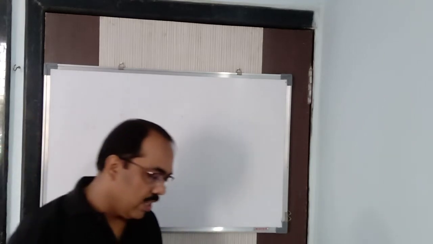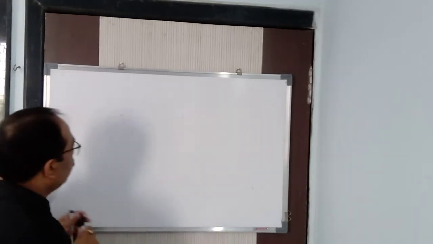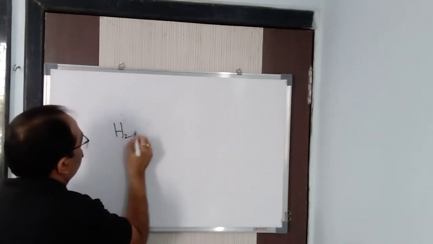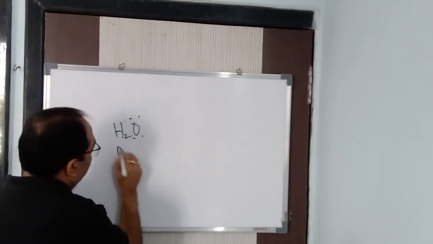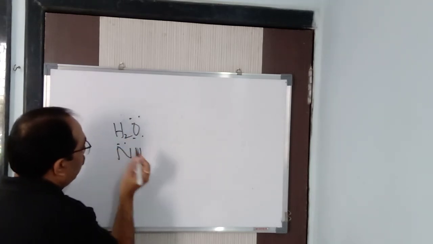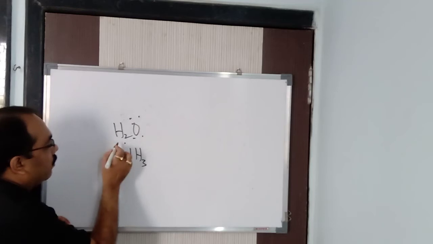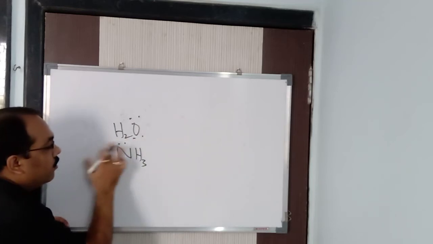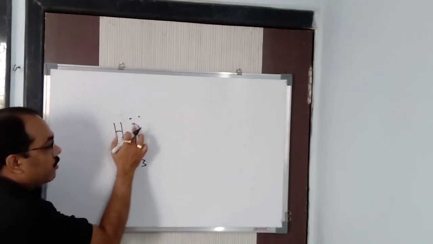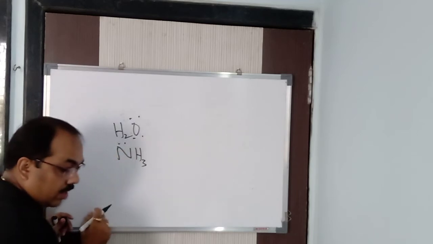So, unidentate ligands are very simple. For example, H2O having 1 lone pair. Ammonia having 1 lone pair and 1 donor atom. It is not counted on the number of lone pairs, but on the number of donor atoms. Here the donor atom is 1, here the donor atom is 1. Clear?